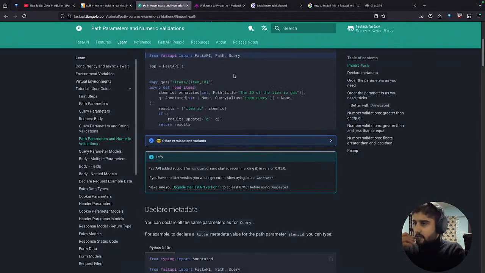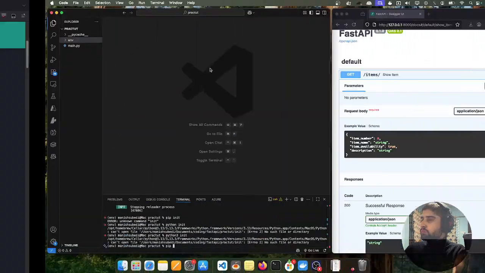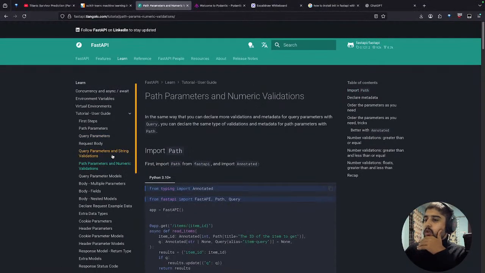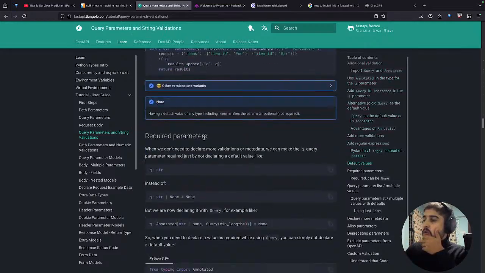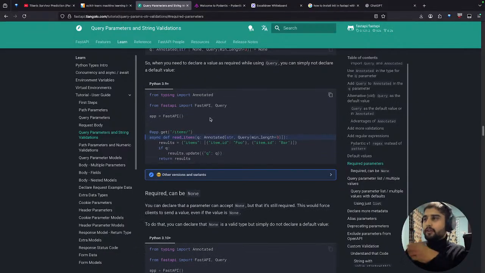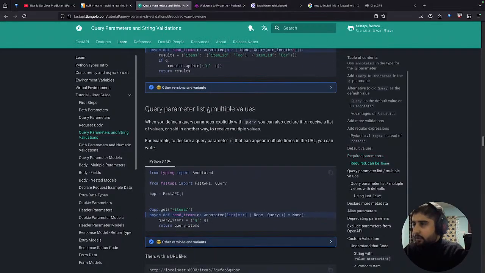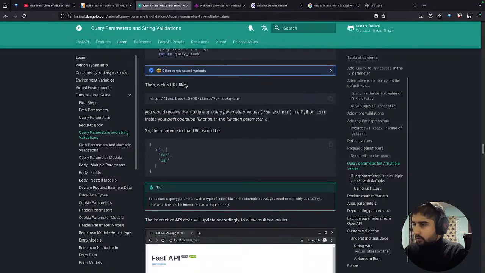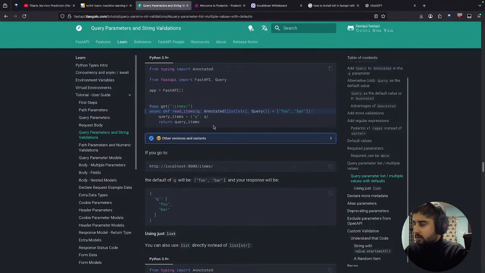Oh, FastAPI. Okay, let's learn from this. I was previously on query parameters and strings, and I kind of know the concept. Okay, I know these stuffs.